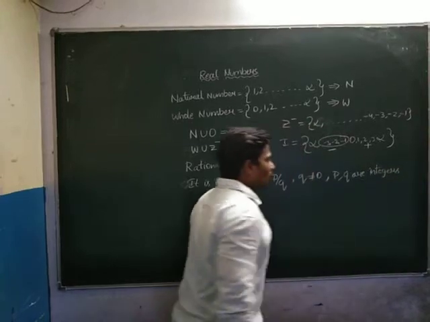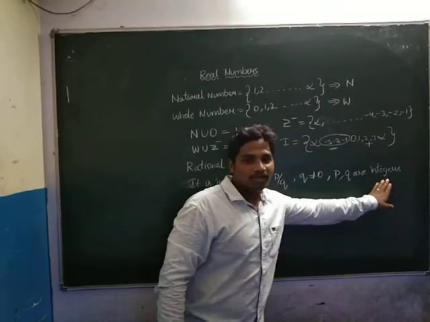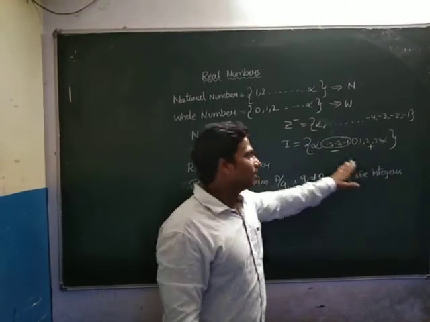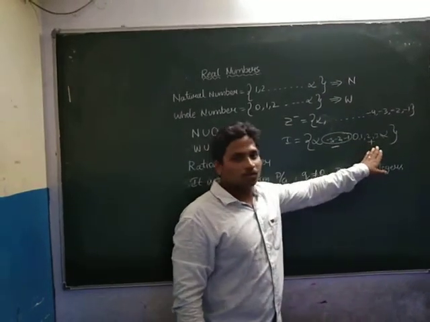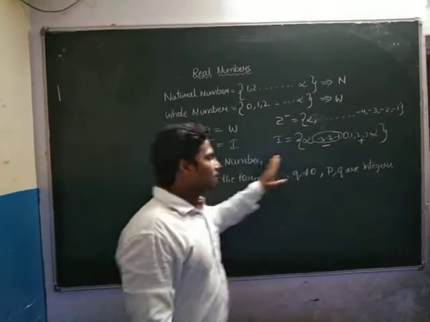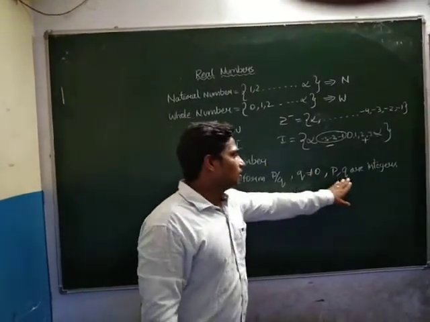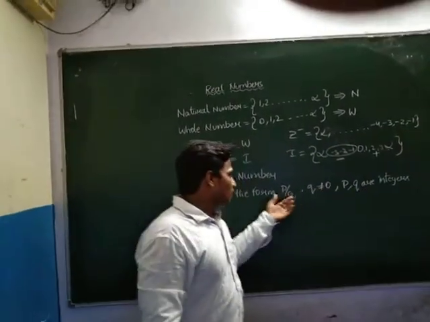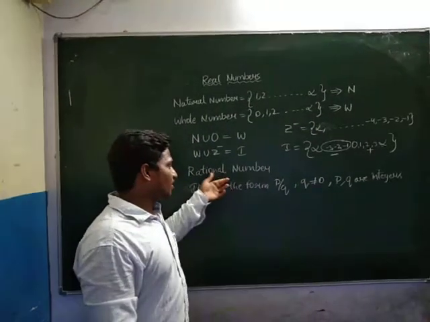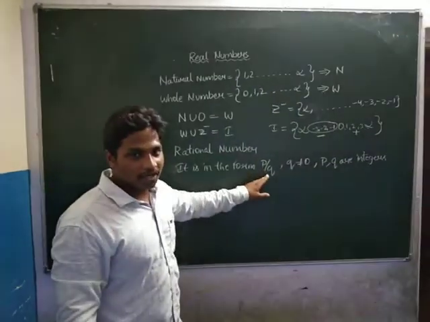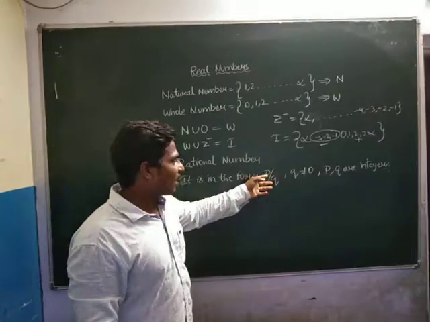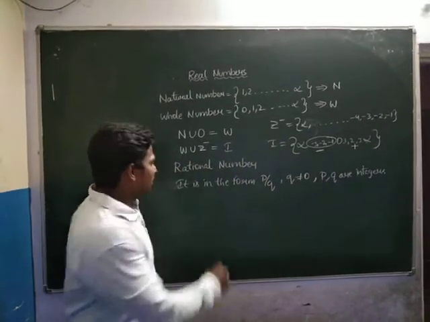We have already explained integers: negative numbers and positive numbers. The combination of whole numbers and negative numbers is called integers. So a rational number has both positive and negative numbers in fractions.